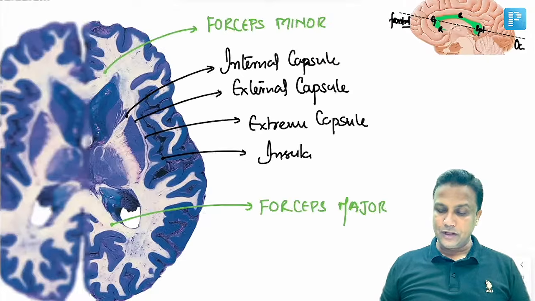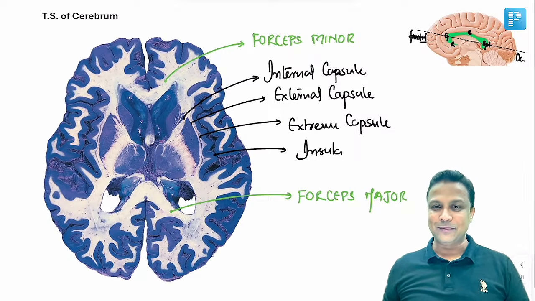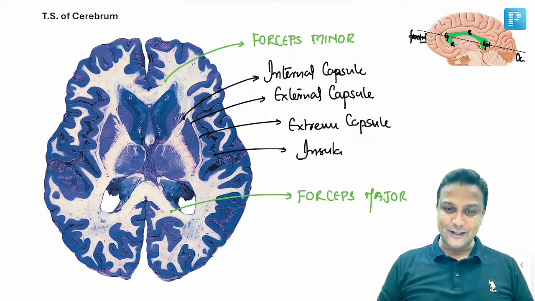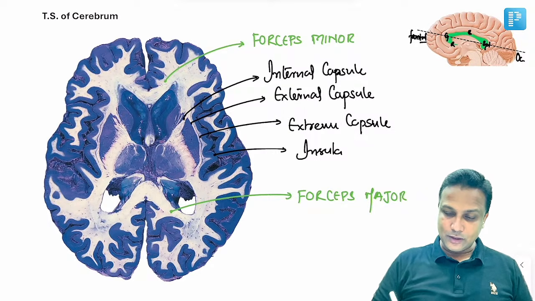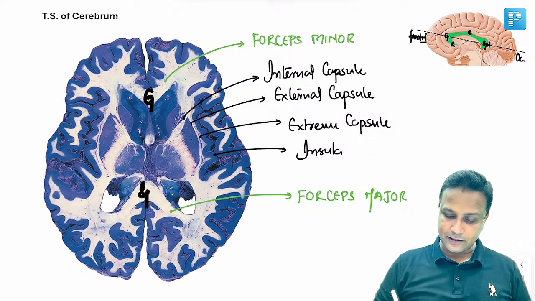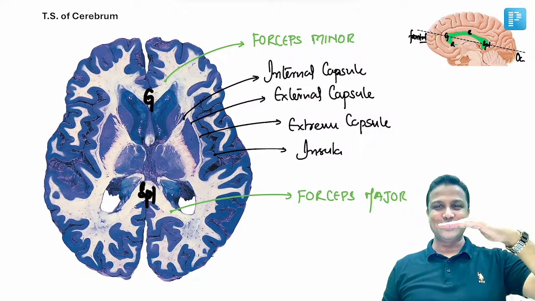Perfect. Now once you are seeing from above, the diagram is something like this here. Now in this diagram, my dear friend, this one here will be the genu part here, and this one here will be the splenium part here behind, and we are taking a transverse section seeing from above.